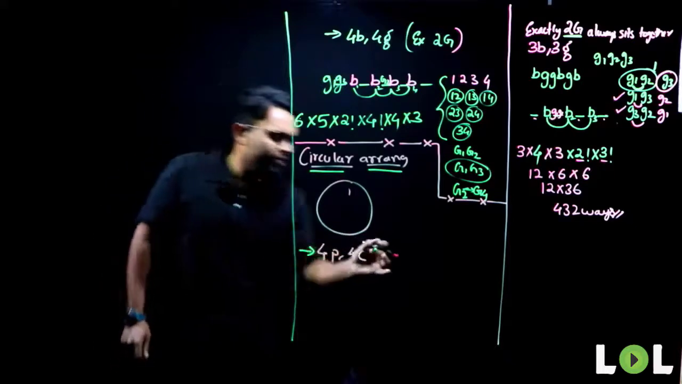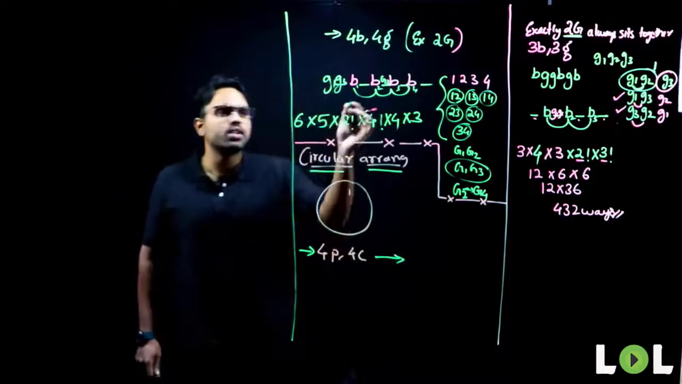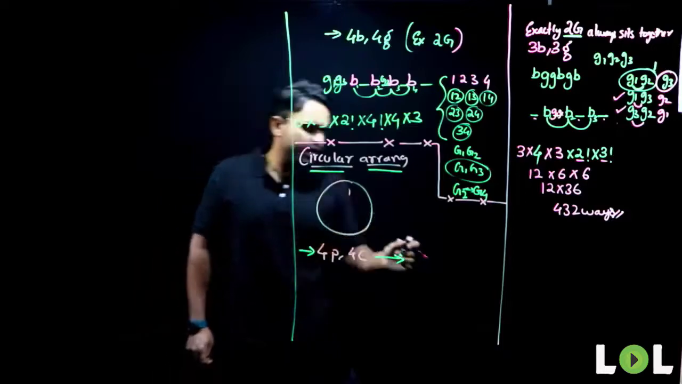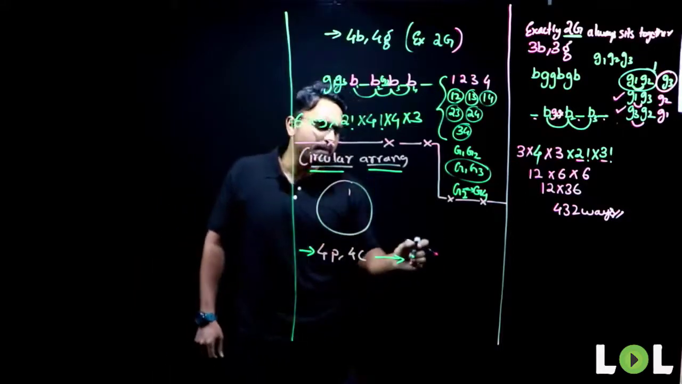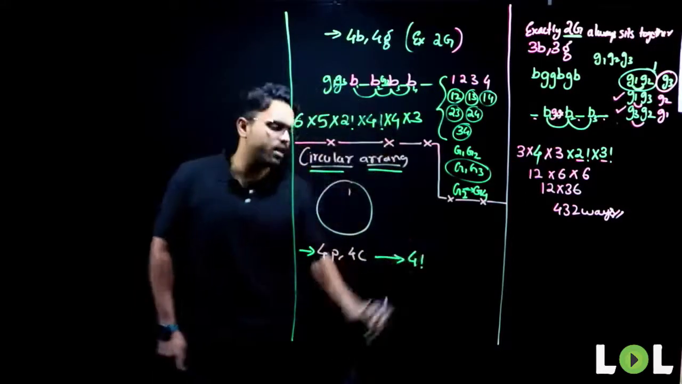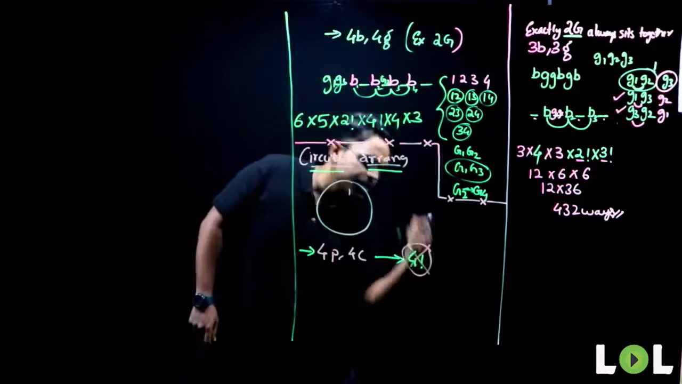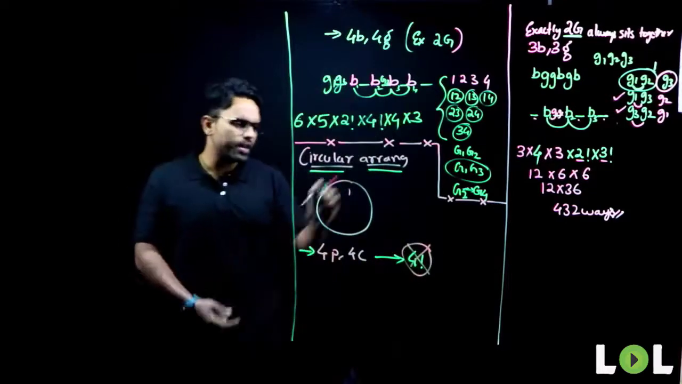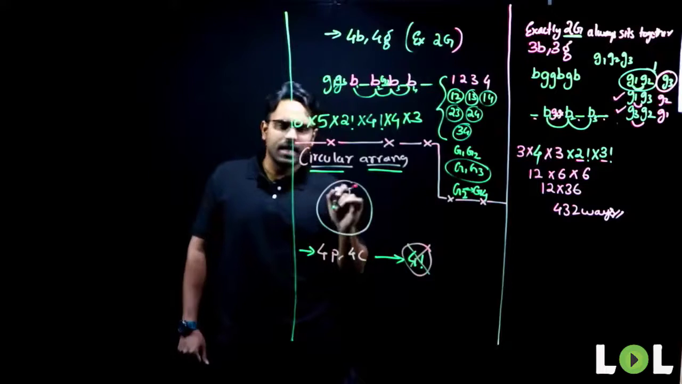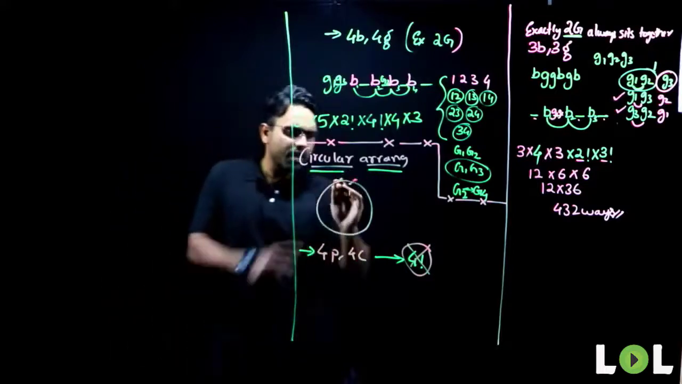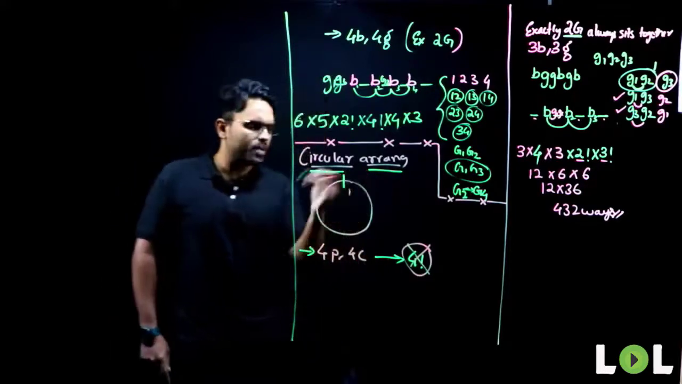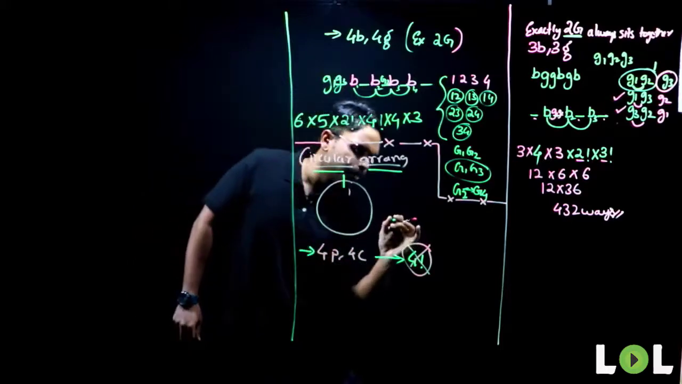Now, if I ask you to answer, many of you would answer right away. What will your answer be? Let me guess. Your answer will be 4 factorial, which is exactly wrong. Why is it wrong? Look at it. Now, I have a circle here. If I break open this circle, what will I have here?